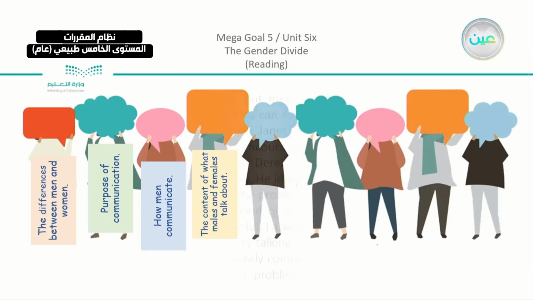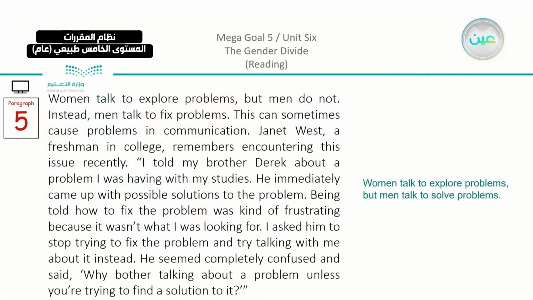Moving on to paragraph number 5. Paragraph number 5 also does not have any vocabulary building, but I do have the answer to the question, which is the topic sentence at the same time. So you can see that we have here: women talk to explore problems, but men do not. Instead, men talk to fix problems. So here the topic sentence is the answer.